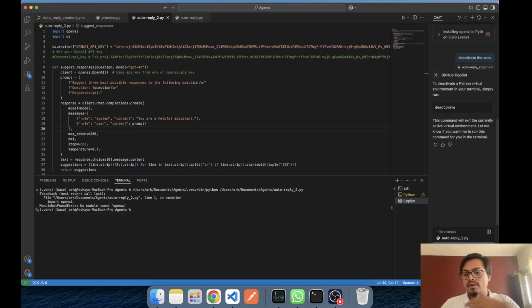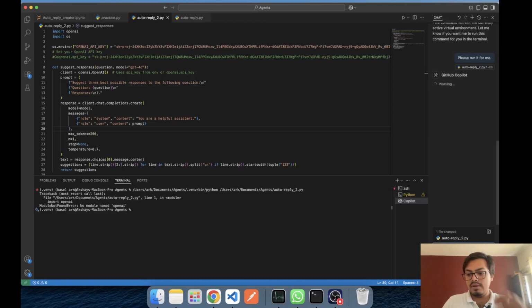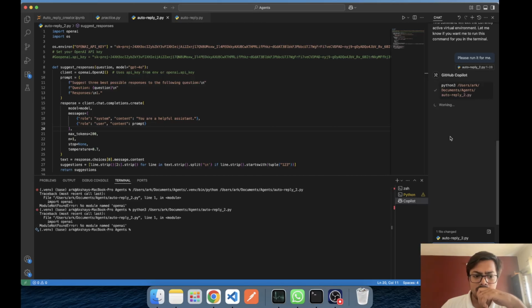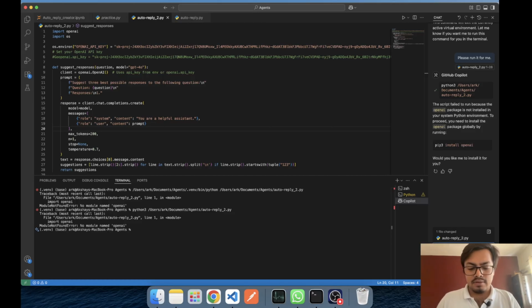Okay, it's telling me to run it. Please run it for me. Okay, I think it's again running the file, not the virtual environment. Okay, let's be specific.